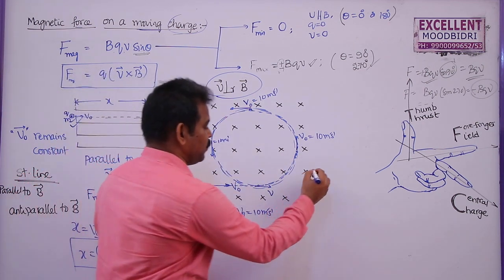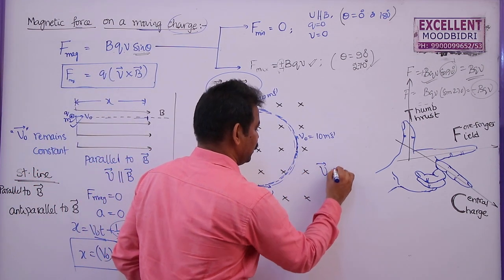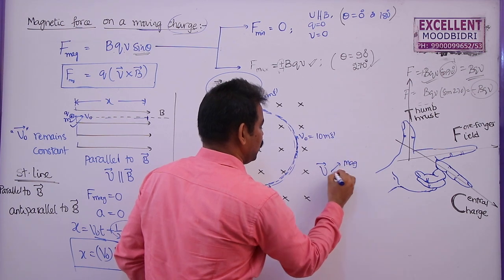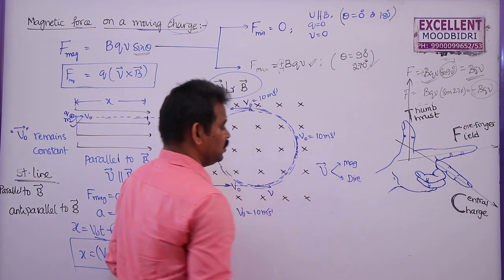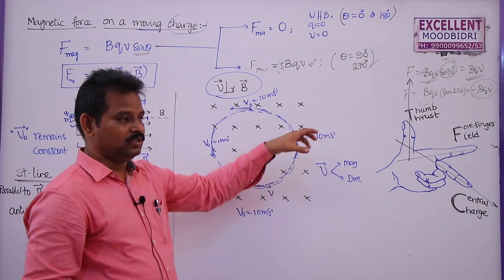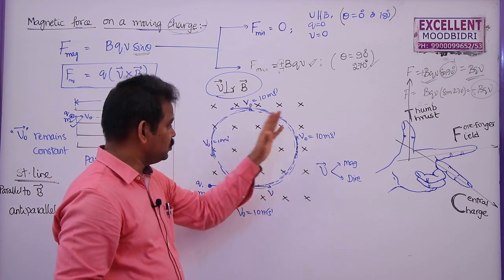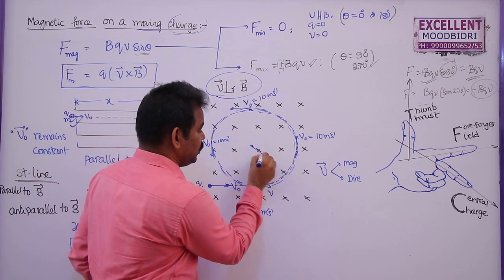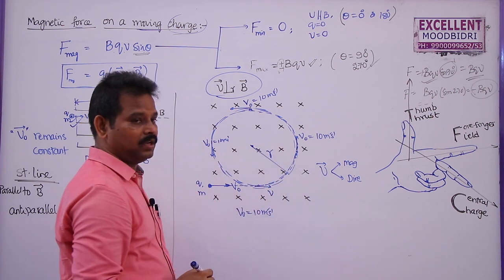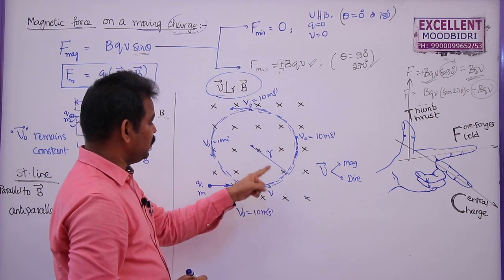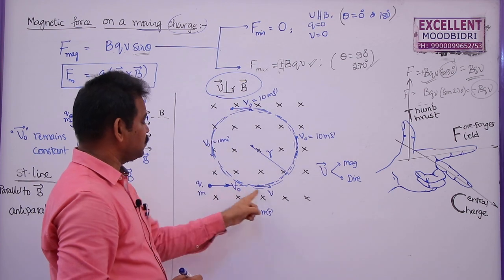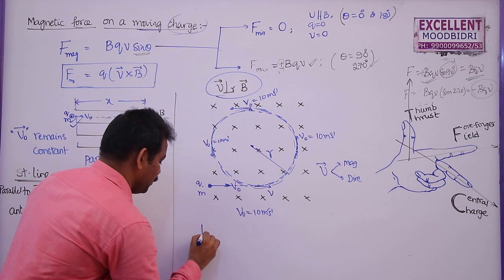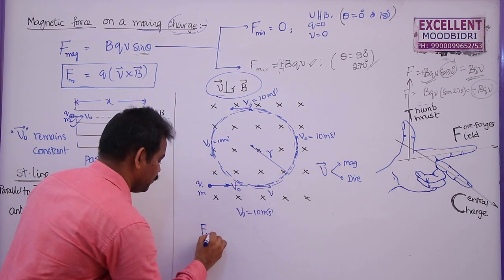As velocity is a vector, if either its magnitude or its direction changes, then we can say the velocity has changed. Here magnitude is not changing, direction is changing. Now it is moving in a circular path, so this is radius r. Now who is providing the centripetal force for the charged particle to move in a circular path? The magnetic force, that is F mag,